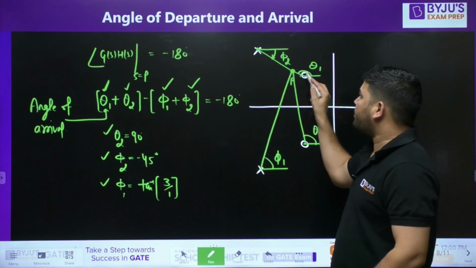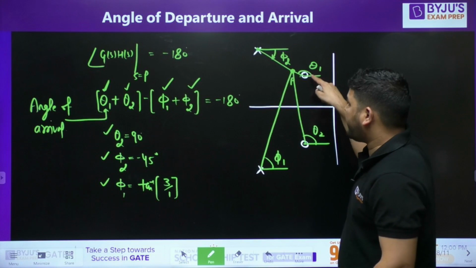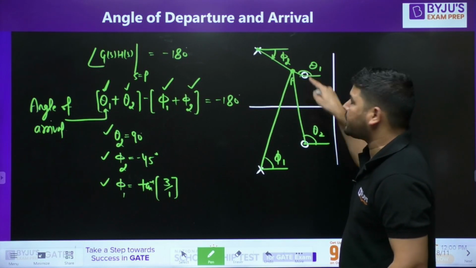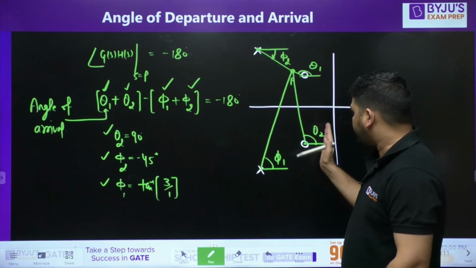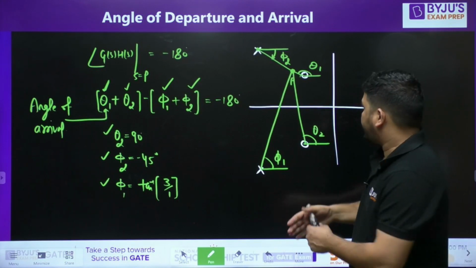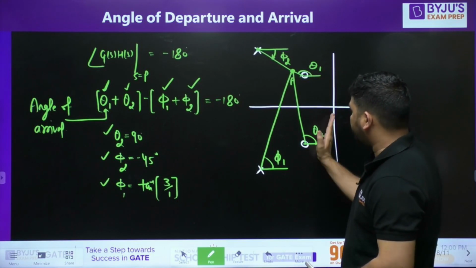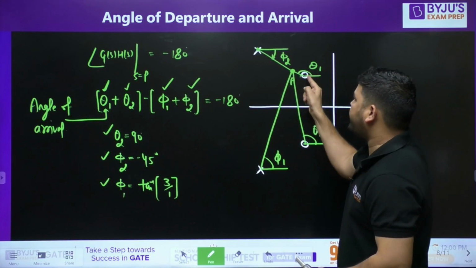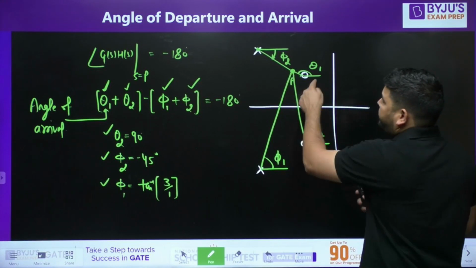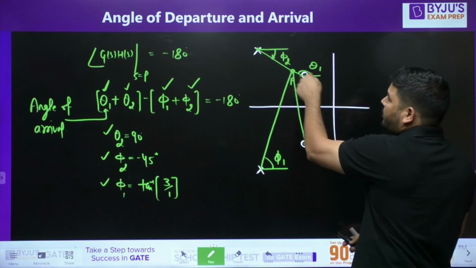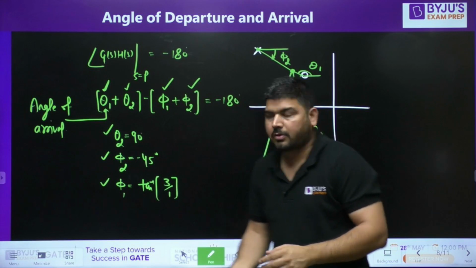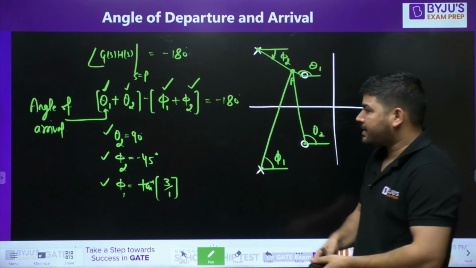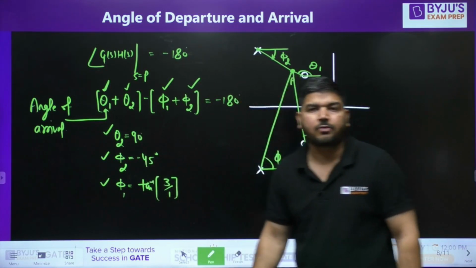Since this P is very close to this zero, we can calculate these angles with respect to this zero only, okay? That is approximately equal to this angle. Let's say this angle is 90. So this angle is also 90, because though in the figure it is shifted away a little bit, actually it is very close. So that angle is almost 90, okay? With this help, you can calculate the angle of arrival also.